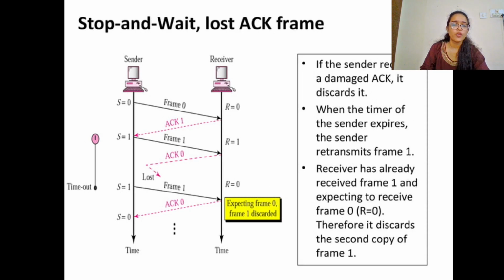This is the second case, a lost acknowledgement, where the sender has sent the frames to the receiver but the acknowledgement of the receiver has not been received by the sender. In this, the receiver has sent the acknowledgement to the sender, but the acknowledgement got lost in the process. So the sender again retransmits frame 1 and gets the acknowledgement. The receiver discards frame 1, which is a duplicate. The receiver has already received frame 1 and is expecting to receive frame 0, so it discards the second copy of frame 1.